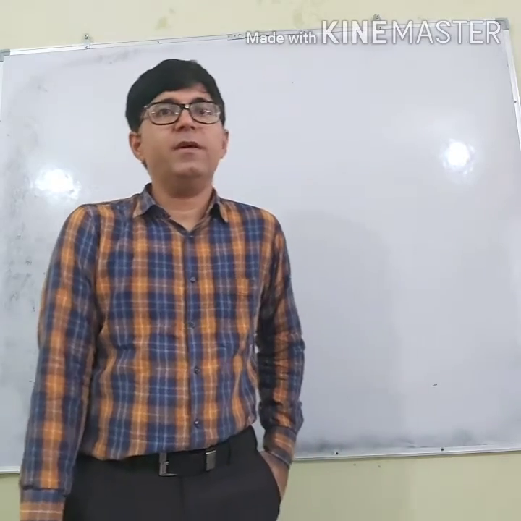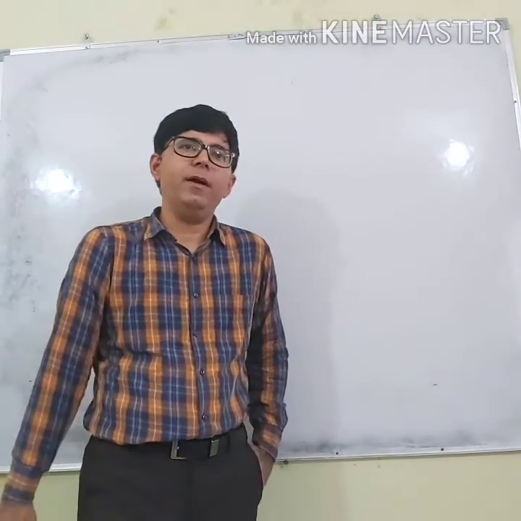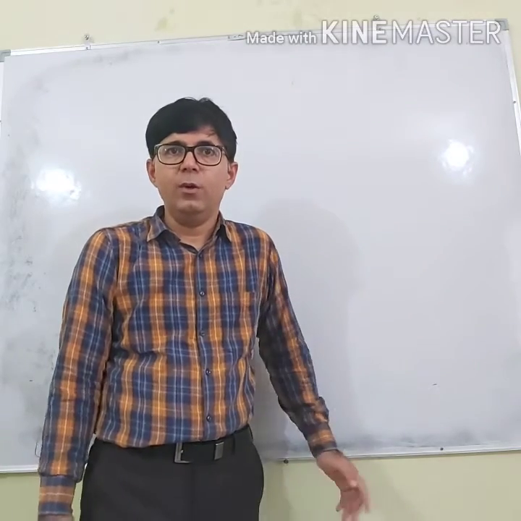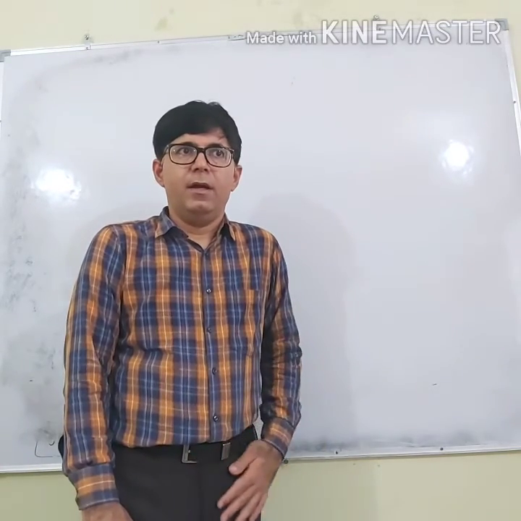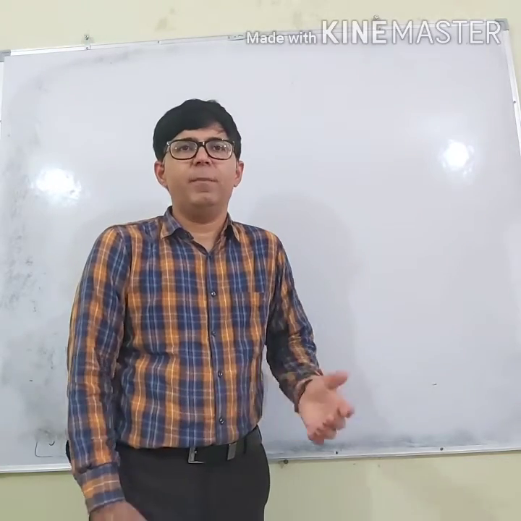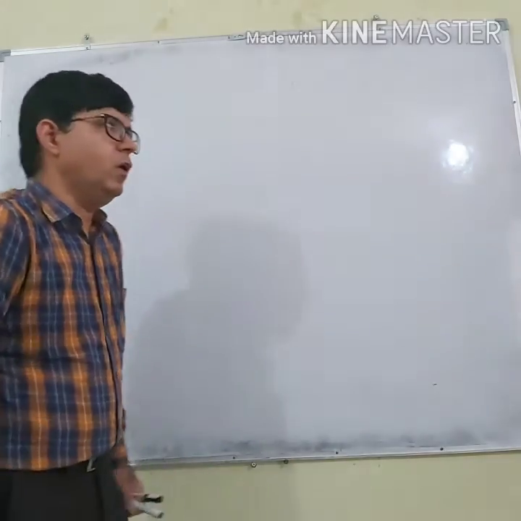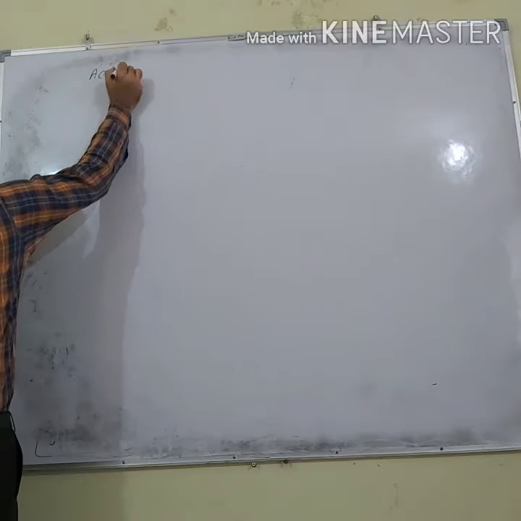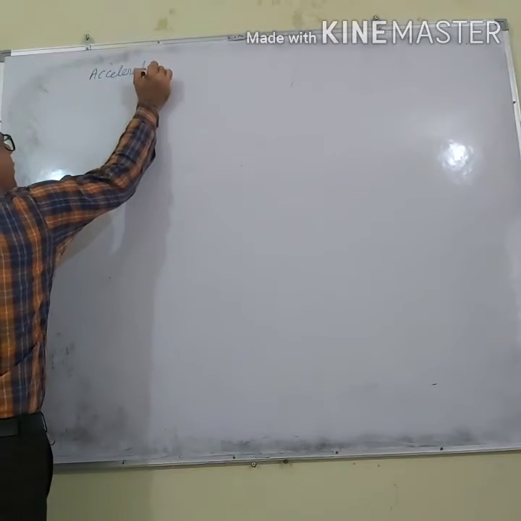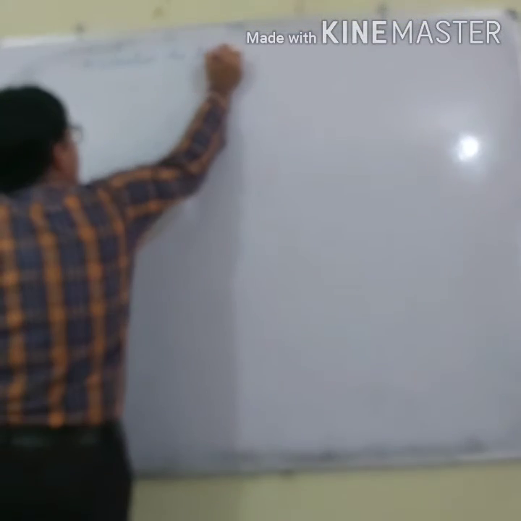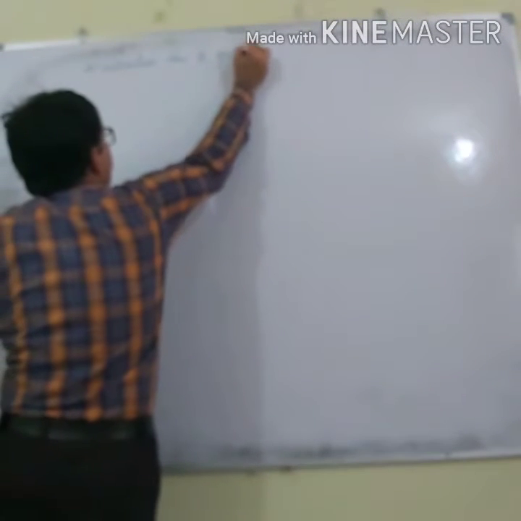Today we are going to discuss a very interesting topic, that is acceleration due to gravity, and its expression was discussed in the previous lecture. Acceleration due to gravity: what does it mean?